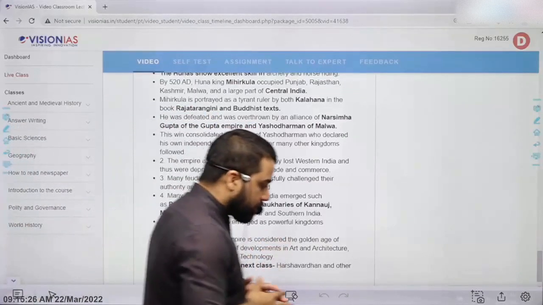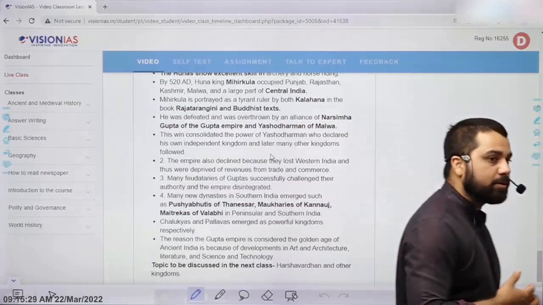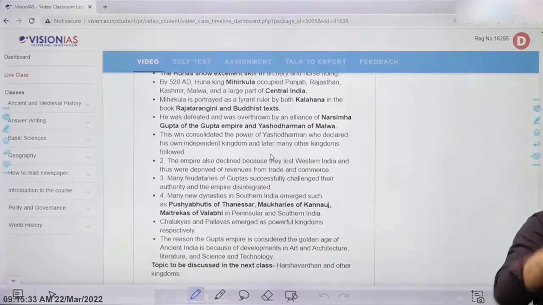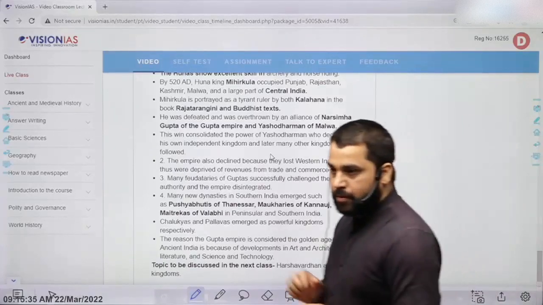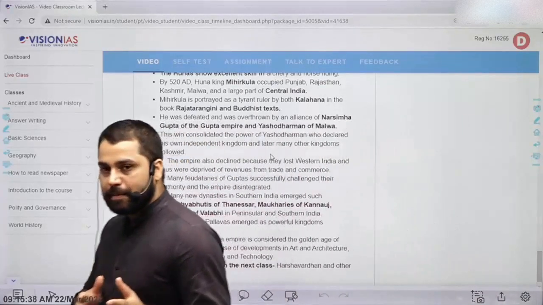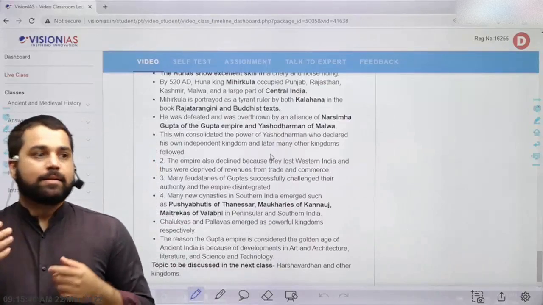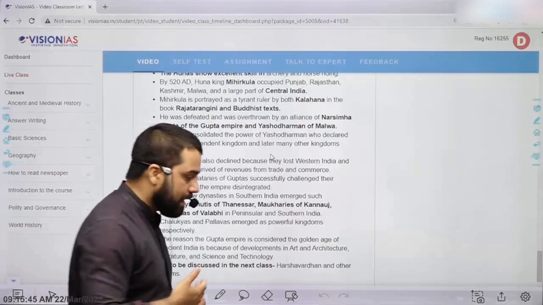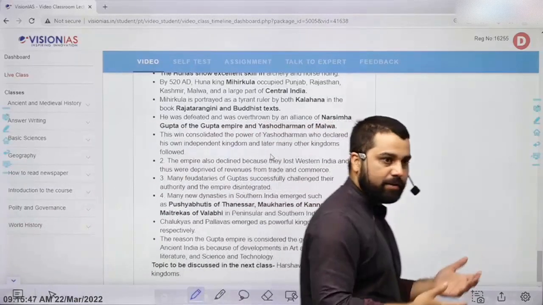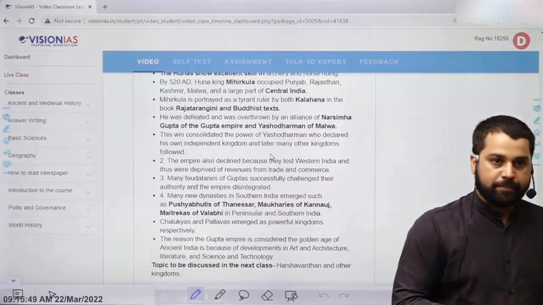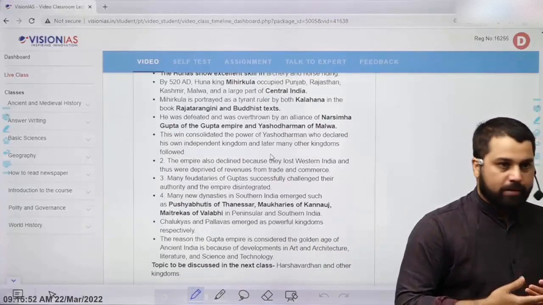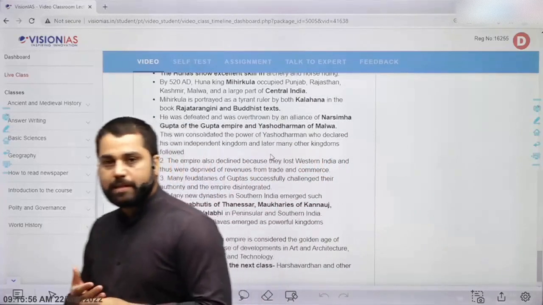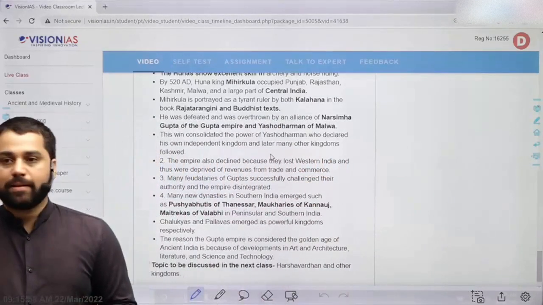So anyways, society, if I have to talk about the social differentiation per se, the Varna system is still very important, but the position of Shudras improved. So Shudras, while in the earlier period were seen as at the service of the upper three Varnas, now we have evidences that Shudras had some land of their own and they became farmers. So for the first time we get to know during the Gupta period, especially the late Gupta period, that Shudras emerged as agriculturalists, as farmers.